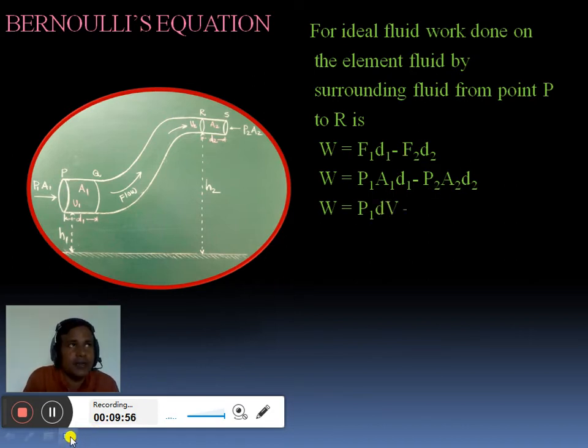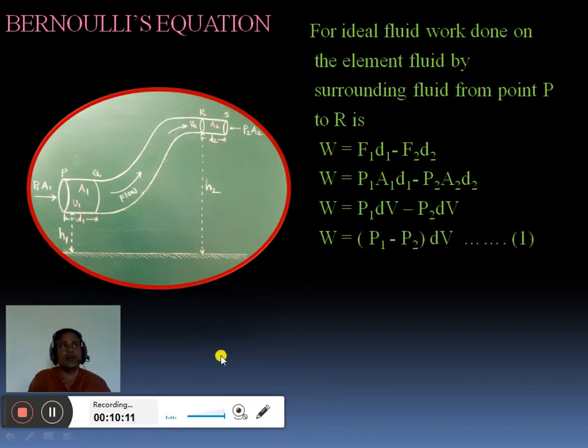Here A1 D1 equal to volume. We considered initially A1 D1 equal to A2 D2 equal to volume, which is dV. So P1 into dV minus P2 into dV. So W equal to, where dV is common, take it outside the bracket, (P1 minus P2) into dV. This is a very important initial relation, which is the work done on the element of fluid by the surrounding fluid in moving from point P to capital R.